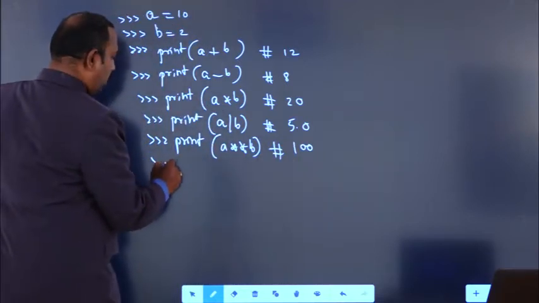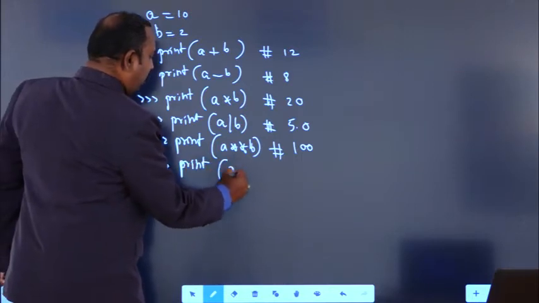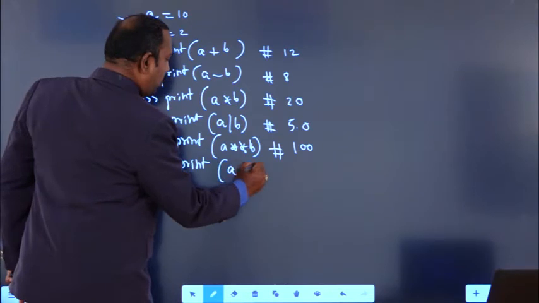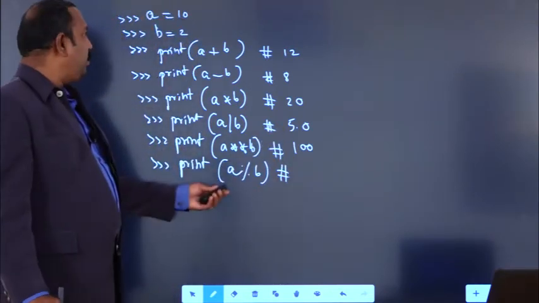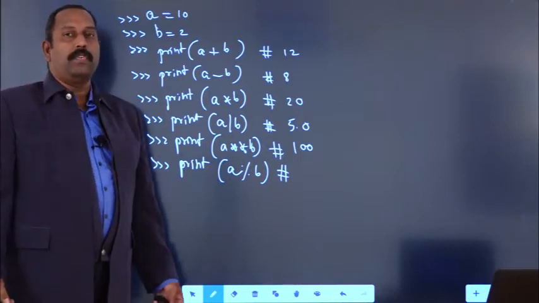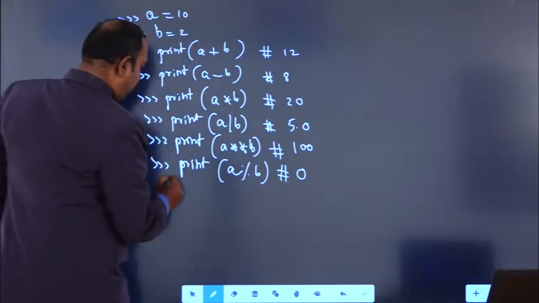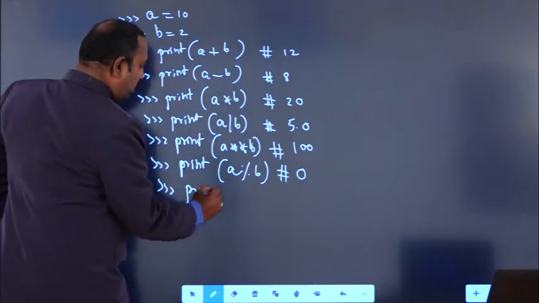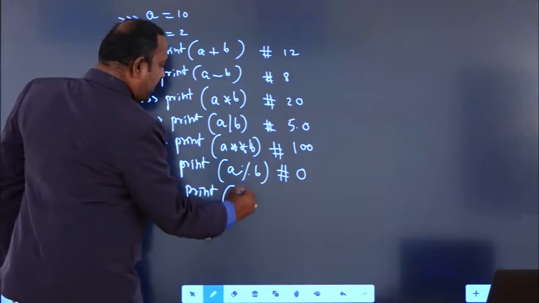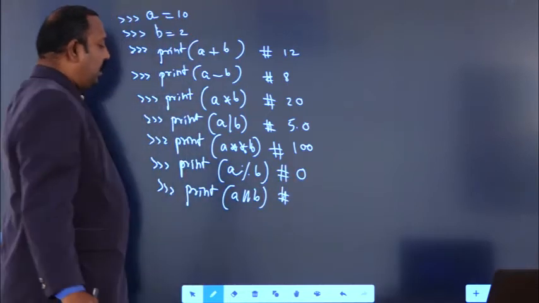Suppose print a percentage b. What is the value you will get? A value is 10, b value is 2, 2 fives are 10, remainder value 0. So you will get the value 0. Suppose I write print a double slash b, that is nothing but floor division.